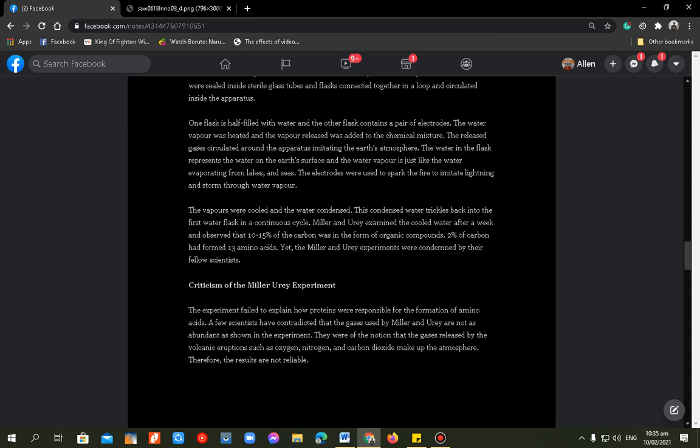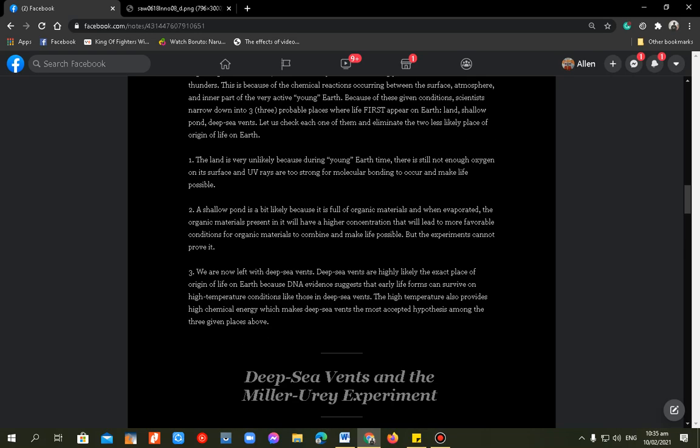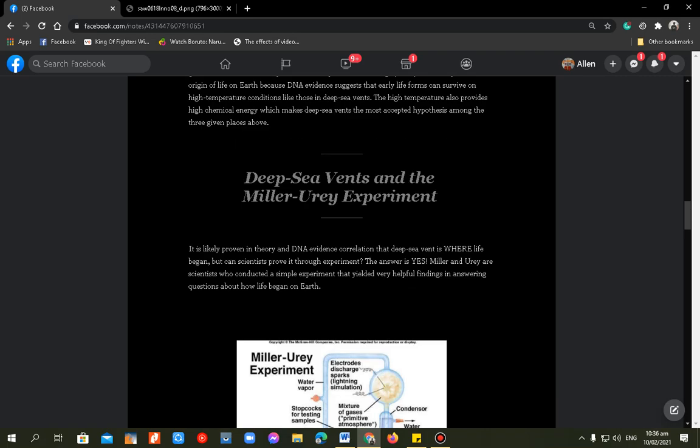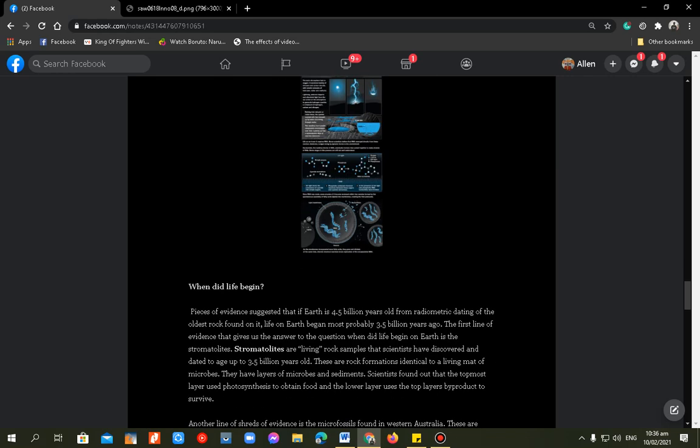They condemned the experiment of Miller and Urey. But this is one of the accepted hypotheses or theories that we acknowledge. Yung last, yung deep sea vents by Miller-Urey experiment. So next po is, when did life begin?